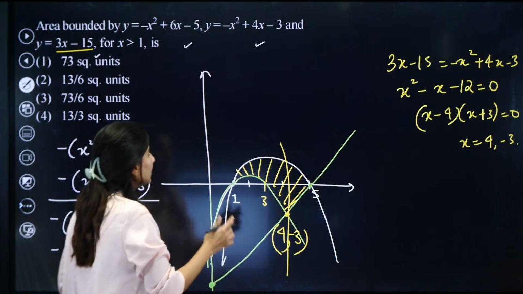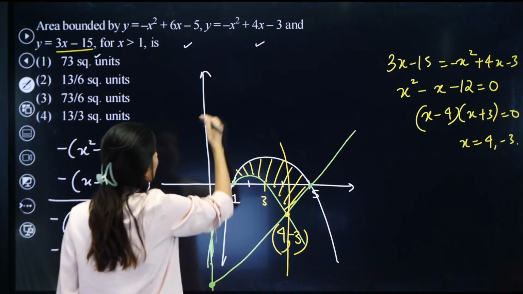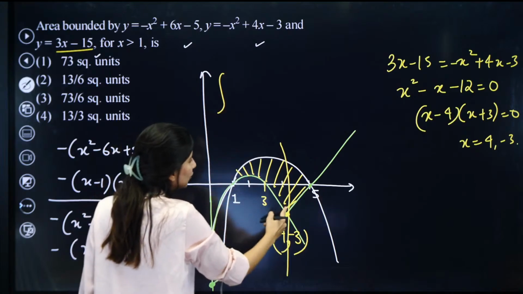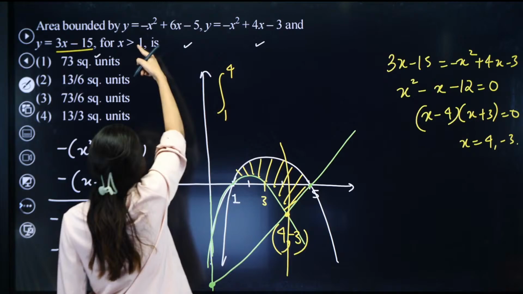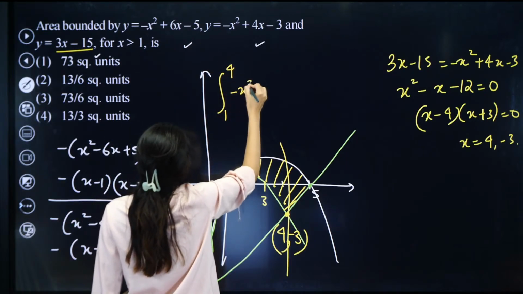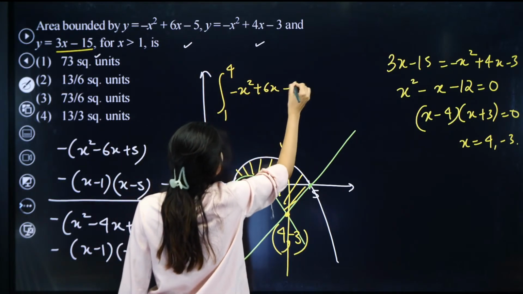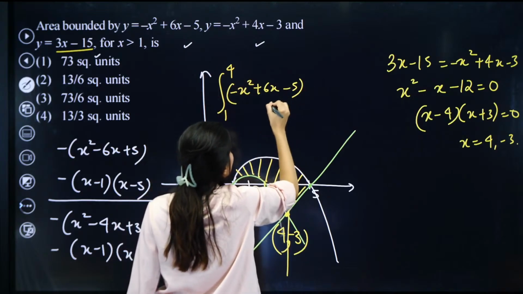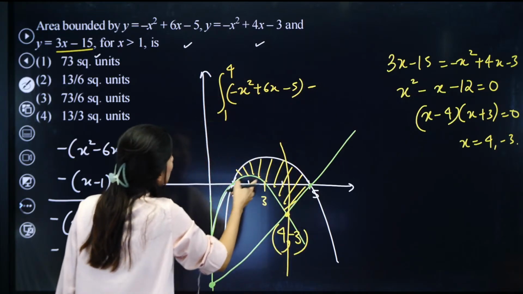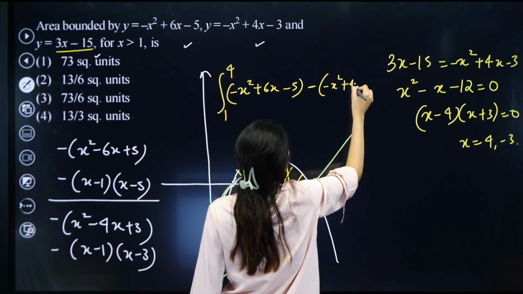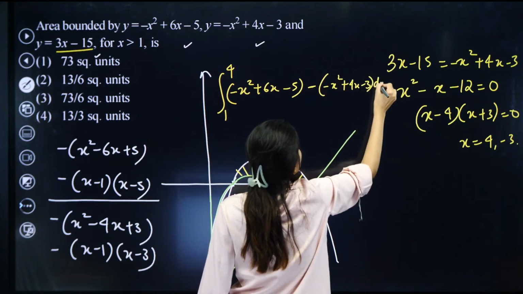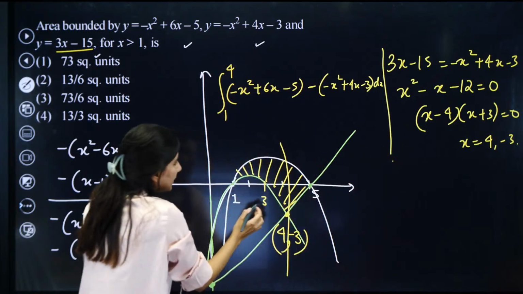Right? So let me just write down the required area now. Integration from 1 to 4. From 1 to 4, we are having the upper curve as this: minus x square plus 6x minus 5. This is your upper curve. Minus, you are having the lower curve as this, which is minus x square plus 4x minus 3, dx. This is this area.